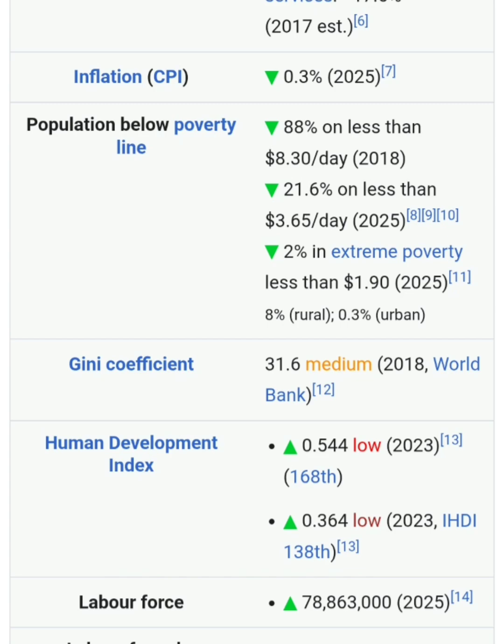Inflation rate in Pakistan is 0.3%. The current inflation rate in Pakistan is 0.3%. Population below poverty. There are 88% of the population earning less than $8.3 a day.